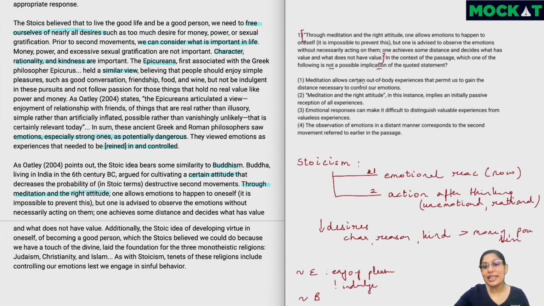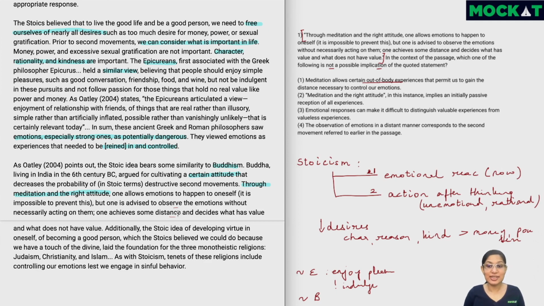Now, when we are saying meditation allows certain out-of-body experiences, an out-of-body experience is when we feel as if we are not in our body, we are somewhere else. So if I'm sitting over here and talking with you, for example, if I'm having an out-of-body experience, I might feel that I'm on the other end of the room, or maybe floating on top or something like that. And that is not what the Buddha has said, right? We've been told that we have to observe the emotions and achieve some distance.